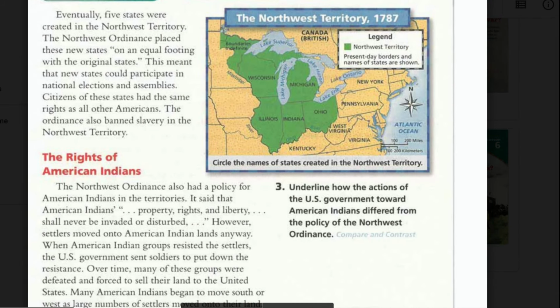Eventually, 5 states were created in the Northwest Territory. The Northwest Ordinance placed these new states on an equal footing with the original states. This meant that new states could participate in national elections and assemblies.